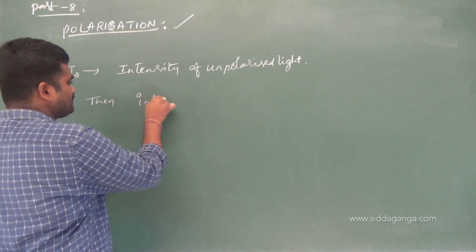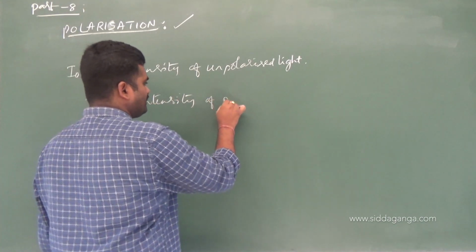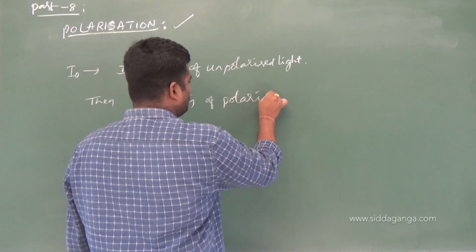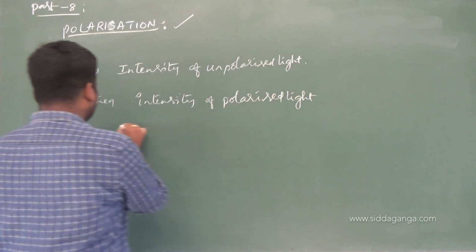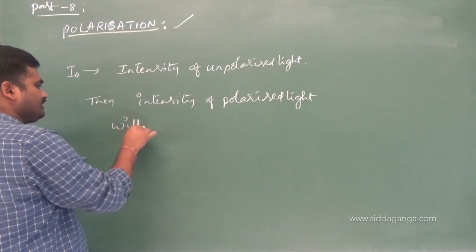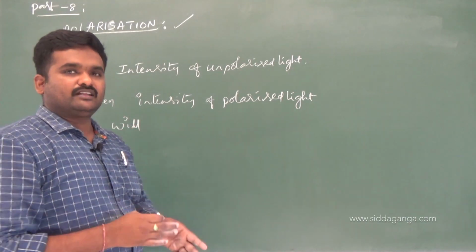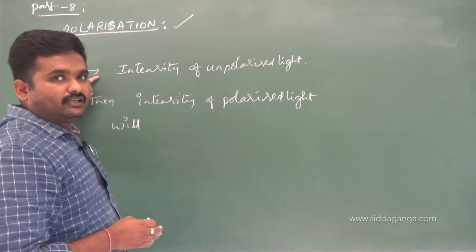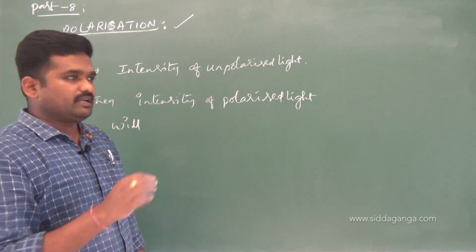So the intensity of polarized light becomes half, since one of the planes we have taken out. Actually it is vibrating in two planes. Two planes contribute to the total I naught, and each plane contributes I naught by 2. One of the planes has been taken out. How much is remaining then?